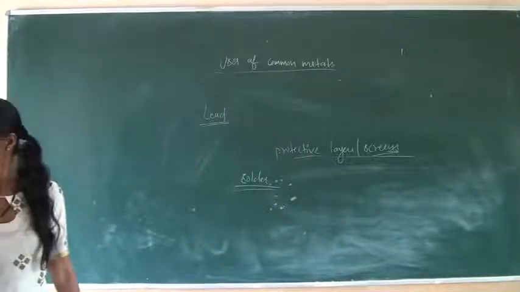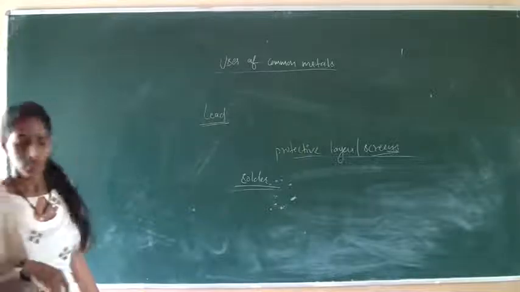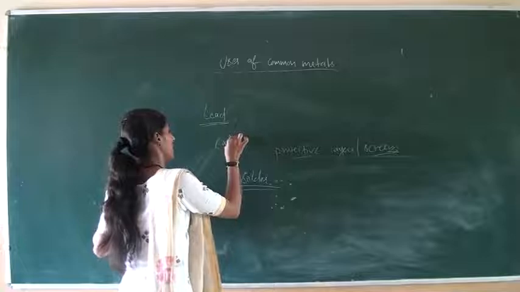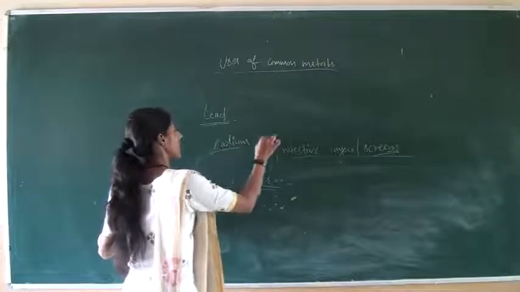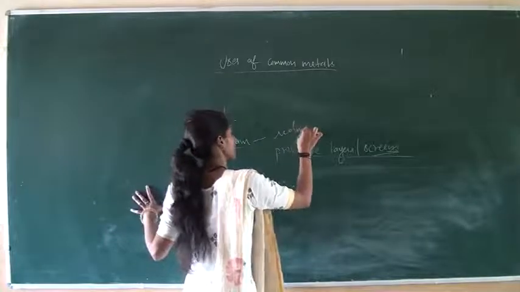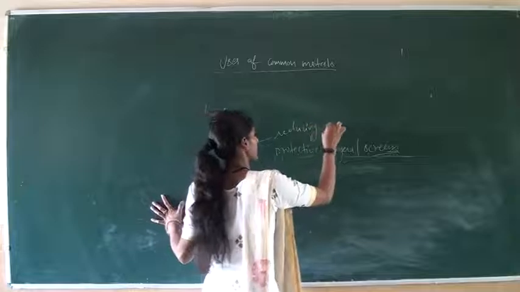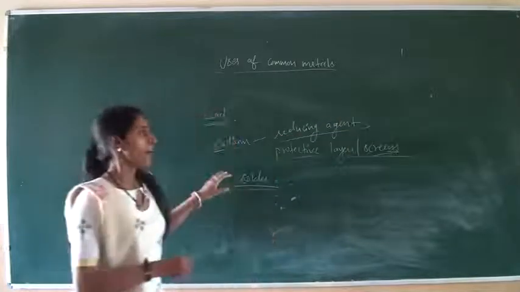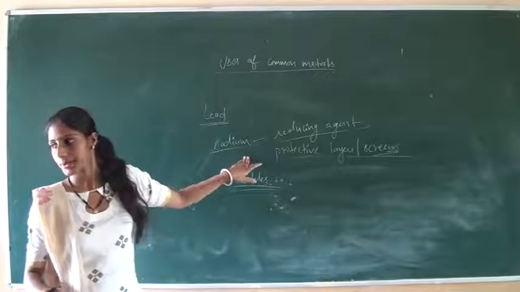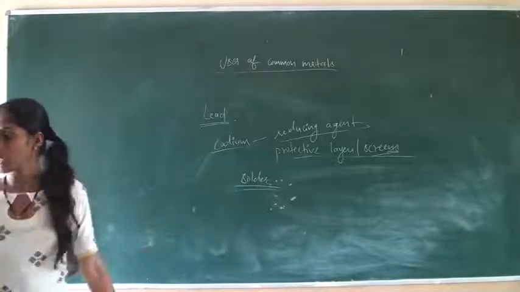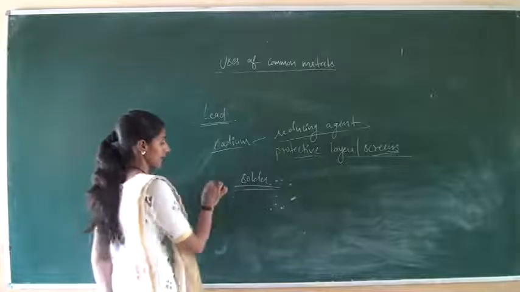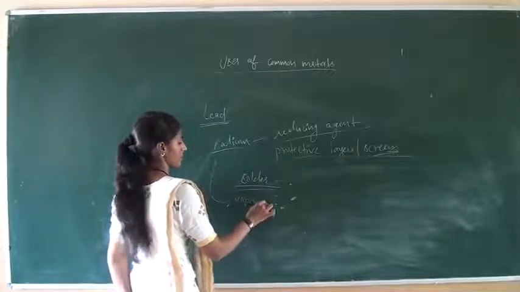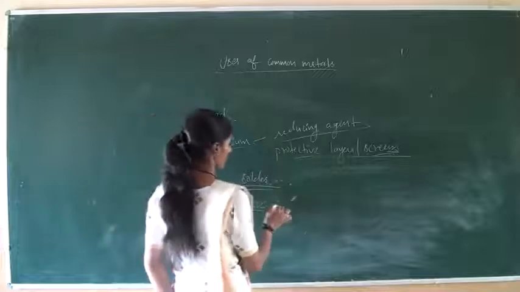After that, sodium. Sodium is also used as a reducing agent in extraction of many metals. Sodium is used in the form of vapors in electric bulbs.